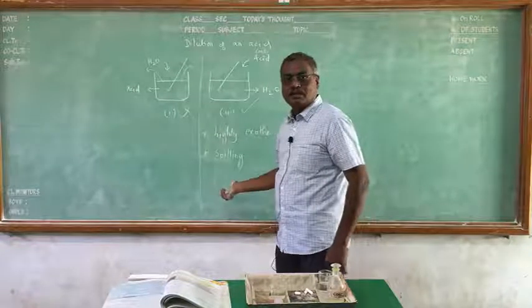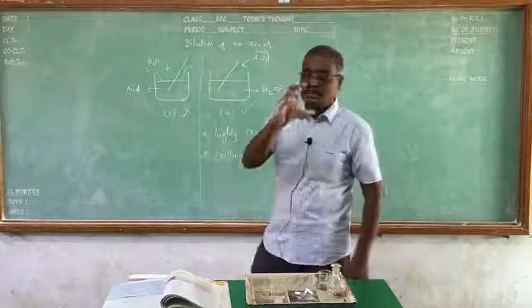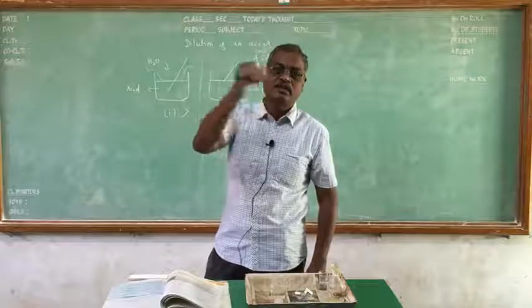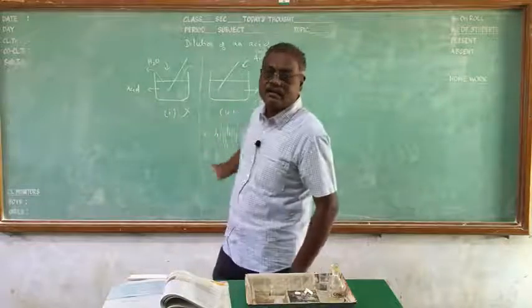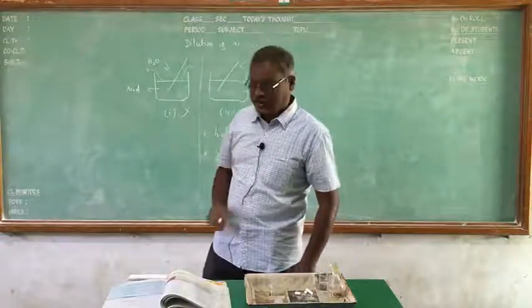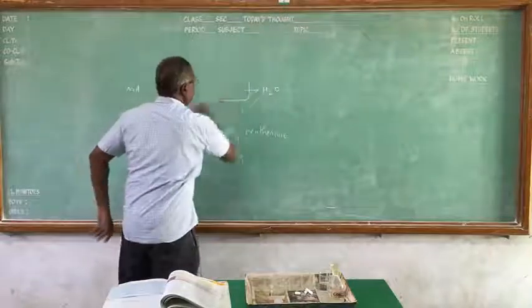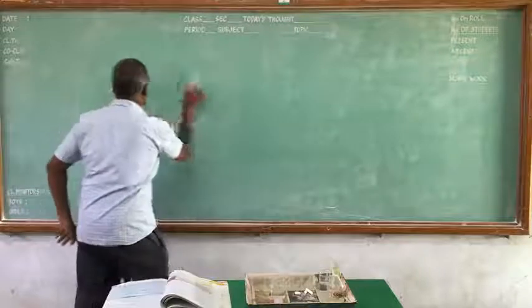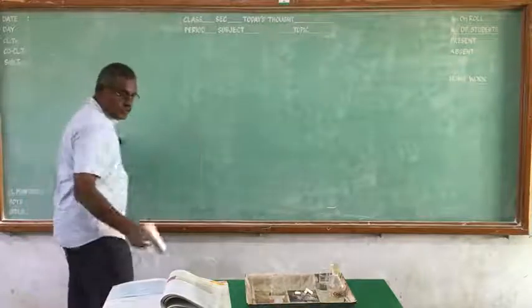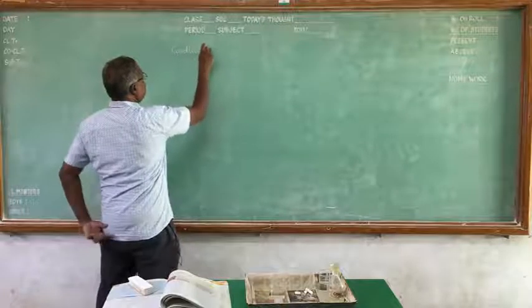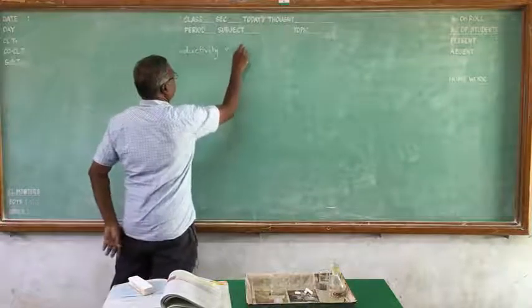So the correct way is taking water in a larger quantity and adding acid slowly through the glass rod. That is the correct way. This is the dilution of an acid. Then the next one, conductivity of an acid.